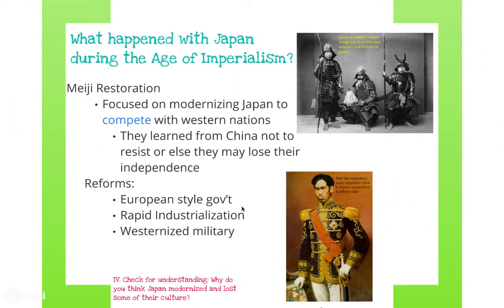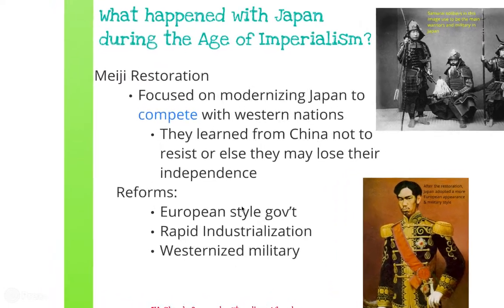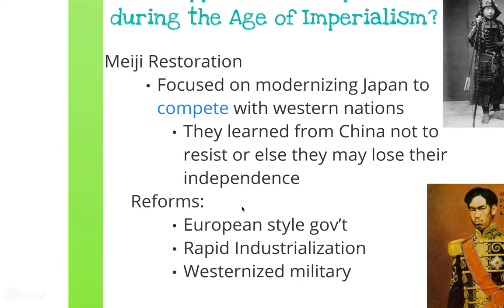So, what happened with Japan during the age of imperialism is very different than China. China had to succumb or give in to the oppression of imperialism, but Japan has a little bit of a different slogan, and you may want to add this slogan to your notes. Japan said, if you can't beat them, then you have to join them. So they participated in the Meiji Restoration. This is where they wanted to compete and keep up with European or Western nations. Remember, all these European and America are west of Asia, so they want to keep up.